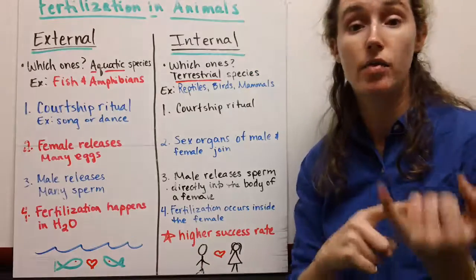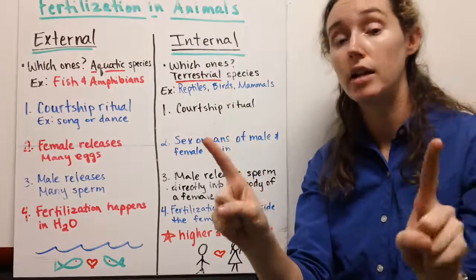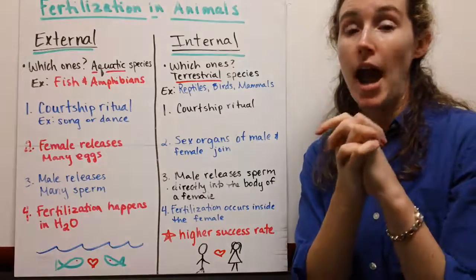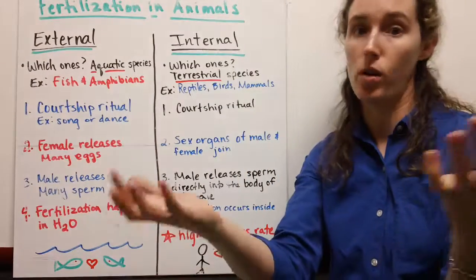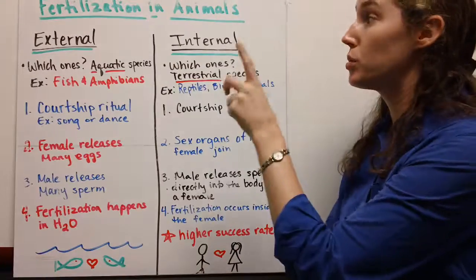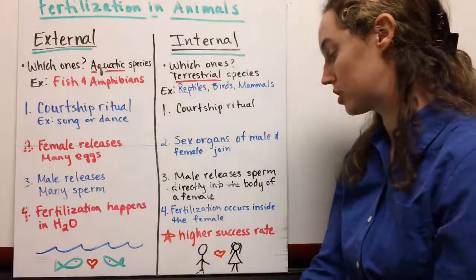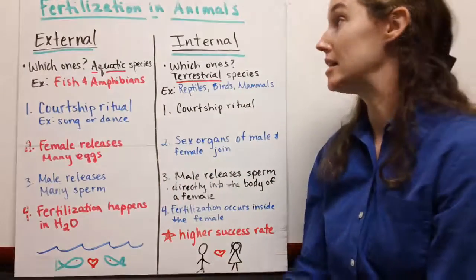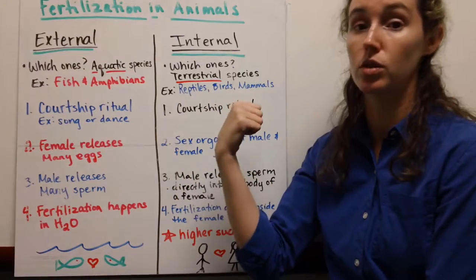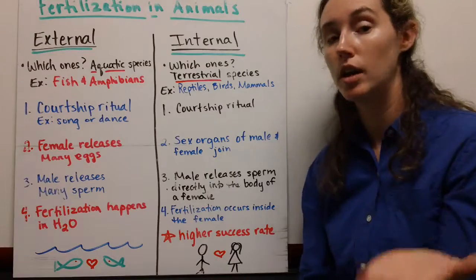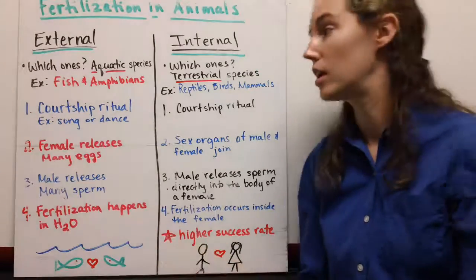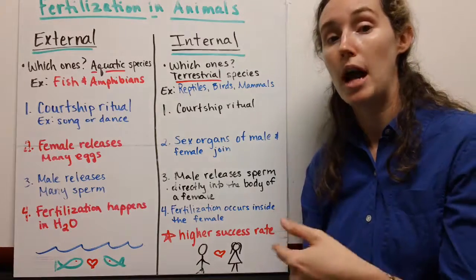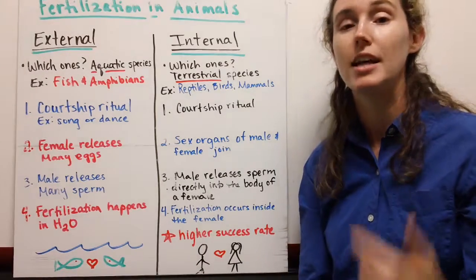So it's pretty great. You have a higher success rate of the sperm meeting the egg in the first place. You have a higher success rate of your offspring actually developing to the point of birth. So sexual reproduction by internal fertilization actually has a higher success rate than external. But the key is that it works for the terrestrial organisms, and external, though in general it has a lower success rate, it works just fine for fish and amphibians. We'll look more into what happens after fertilization in another video.